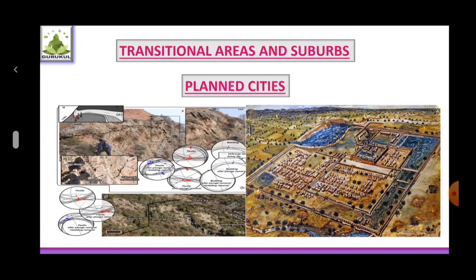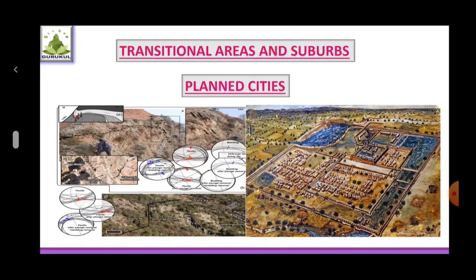In these transitional areas, the land use is of a mixed nature. And in this zone, cultural activities are also of a mixed type. Over time, this area is converted into an urban area and these regions become suburbs. For example, Bandra, Bhandup, etc. These are the suburbs of Mumbai city.